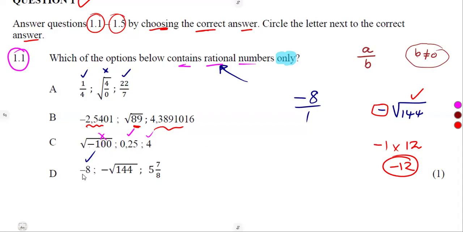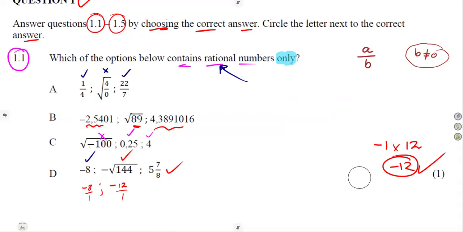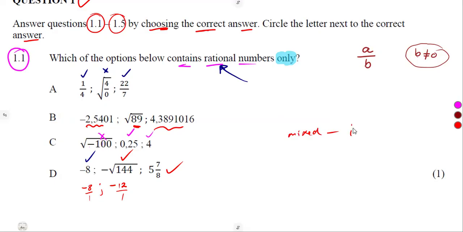If -8 is a rational number, automatically -12 is a rational number because it can be written as -12 over 1. Same as what we had here, -8 over 1. So this is a rational number. We have a mixed fraction, 5 and 7 over 8. This one, guys, without wasting much time, it is also a rational number. At the end, remember, a mixed fraction can be converted to be an improper fraction.